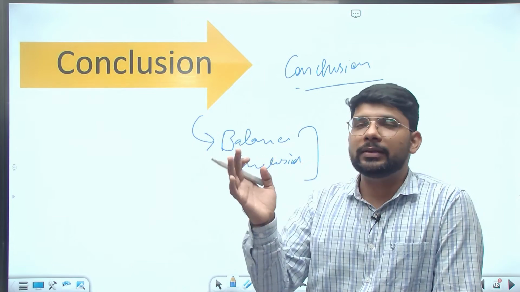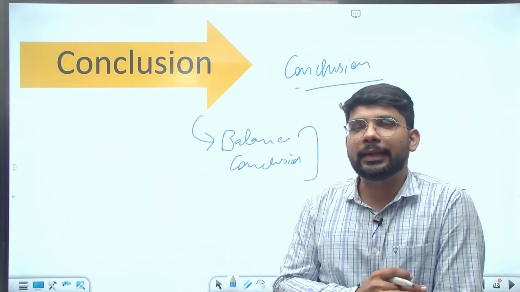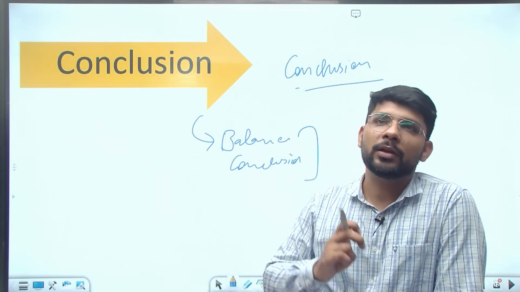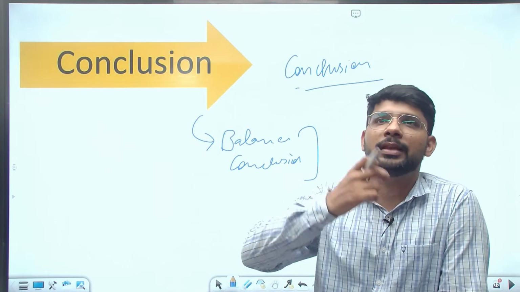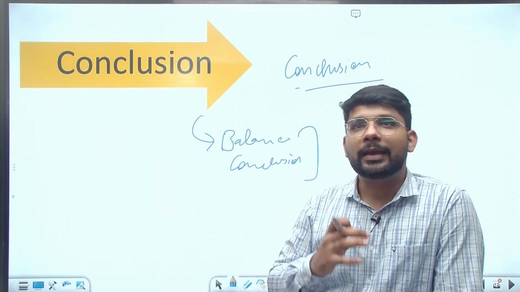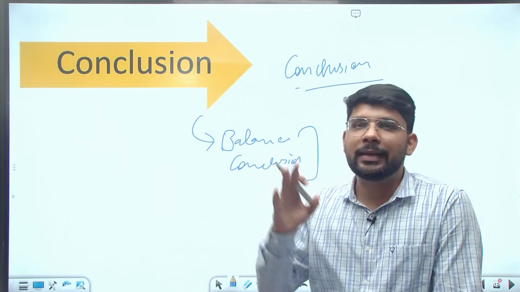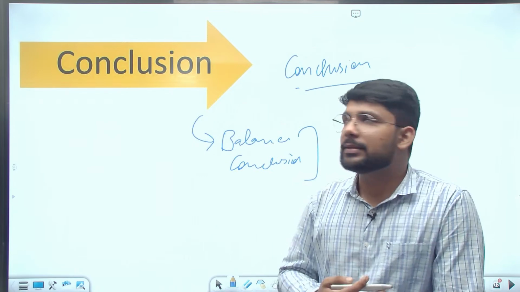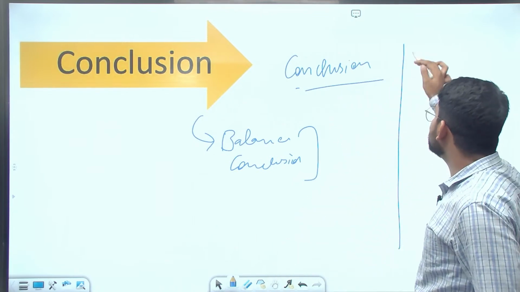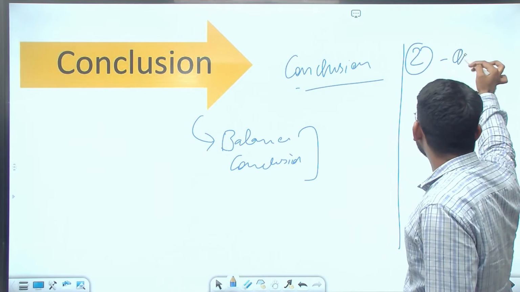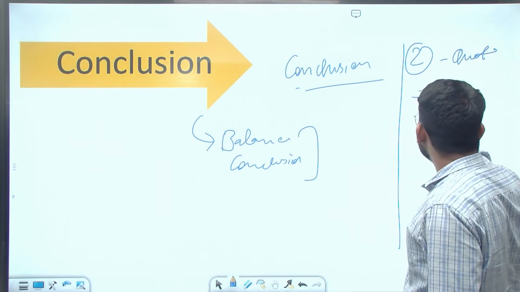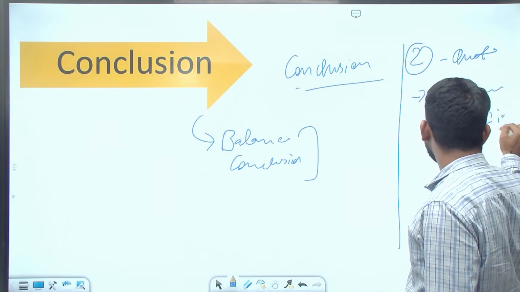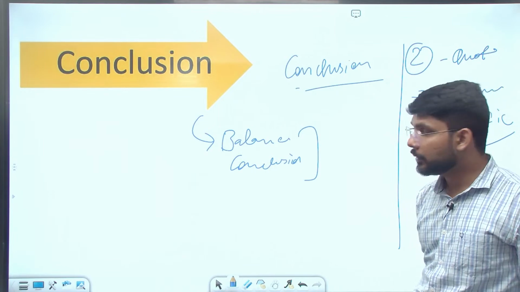There is no proper effort by the developed countries, and you should mention some examples related to this. You can mention the example of the US, the UK, and even, in the case of a developing country, China as well, which are making less effort to reduce greenhouse gas emissions. The second way, you can end this question with the help of a quote, specifically an environment-specific one. You can also end with this.